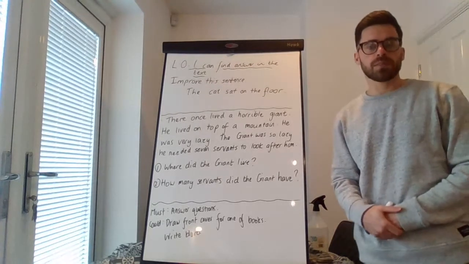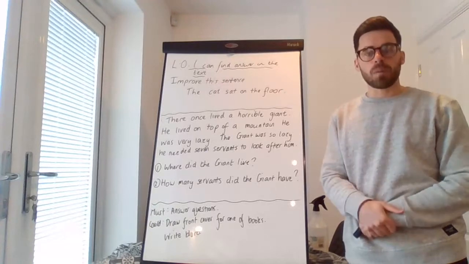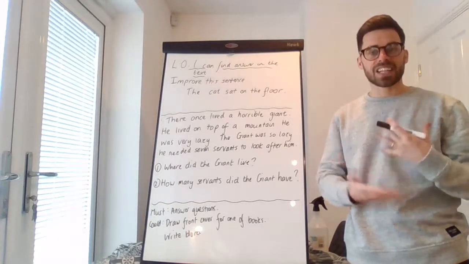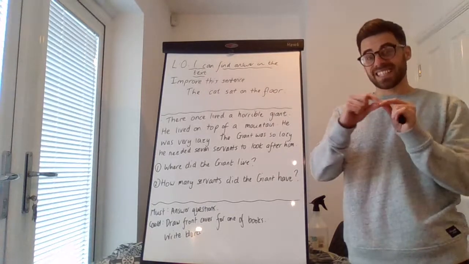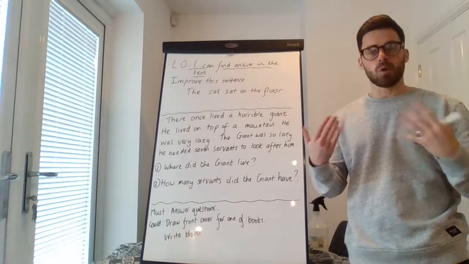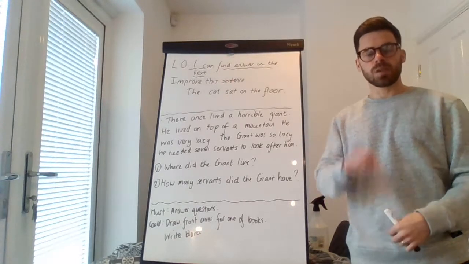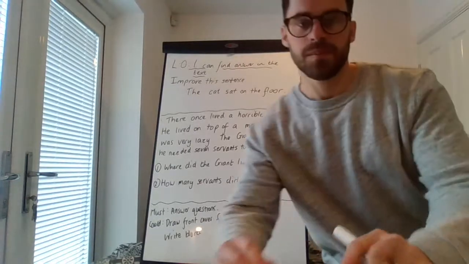Remember all those different ways we've spoken about improving our writing, by adding in those describing words, by changing the action word, by changing the beginning of the sentence, extending the sentence, all those different things you can do to make your writing more creative and more exciting. So pause the video for a minute and see if you can improve this sentence.